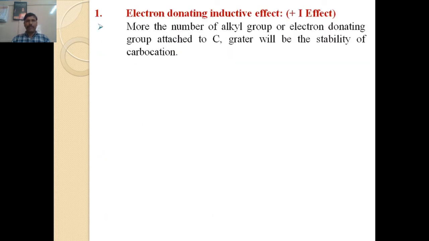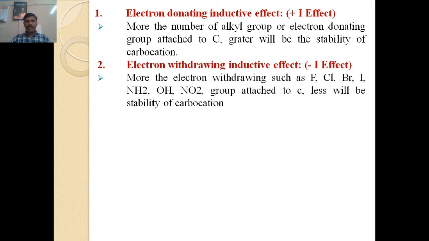There are two types of inductive effect. The first one is the electron donating inductive effect. The more alkyl groups or electron donating groups attached to the positively charged carbon atom, the more the stability of the carbocation increases. That's called the plus I effect. What is the minus I effect?